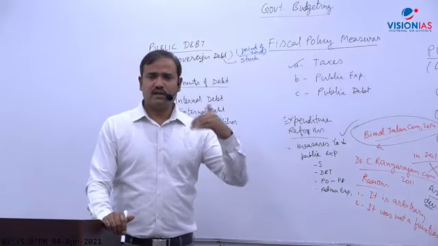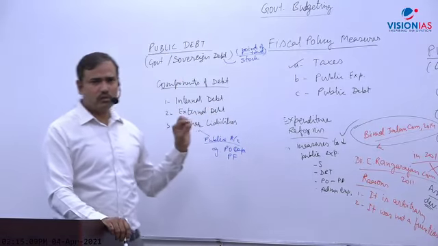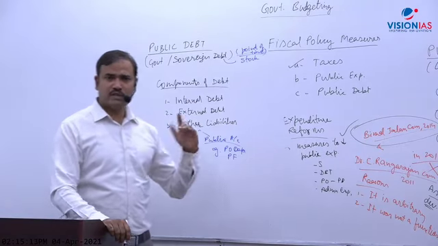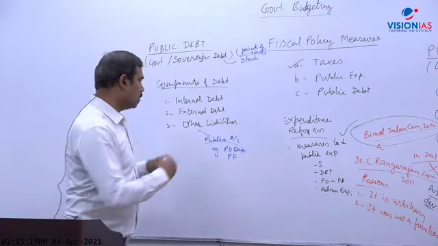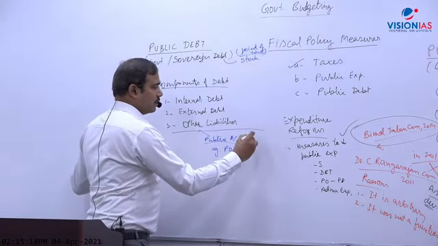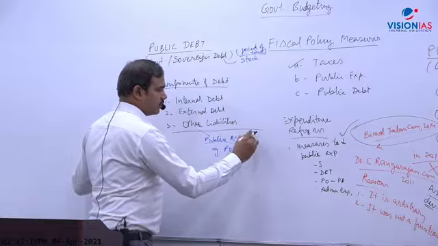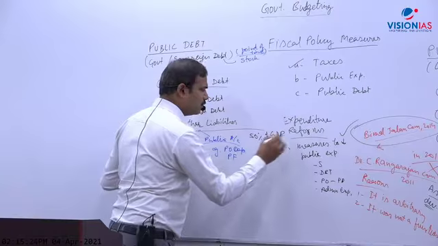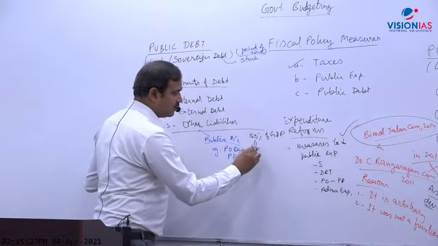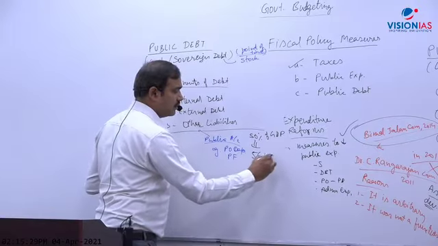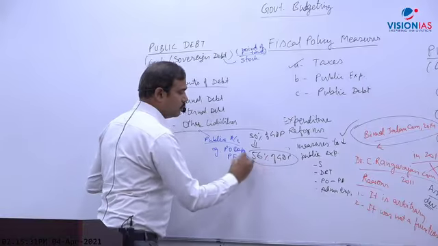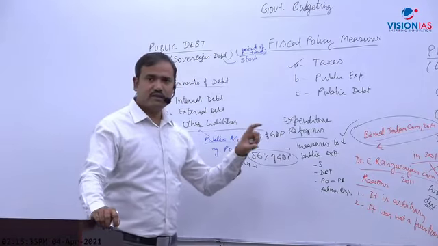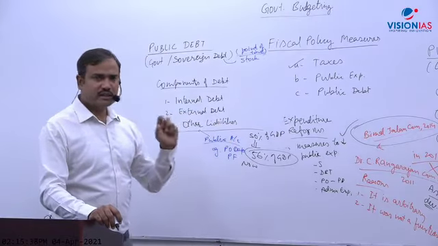Earlier the total public debt was about 49 to 50% of GDP before COVID, and now it has increased to about 56% approximately. Only a rough idea is sufficient. You need not remember the exact data.